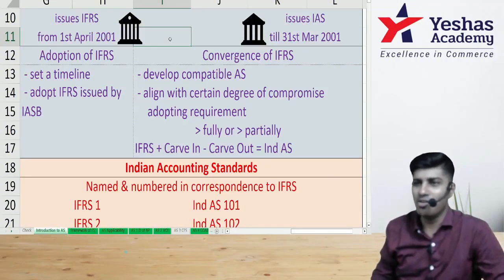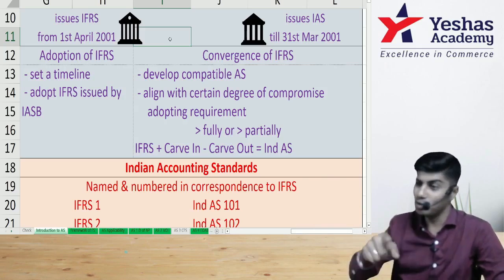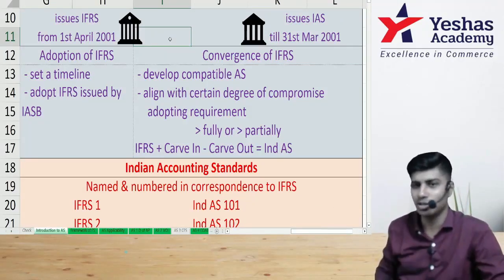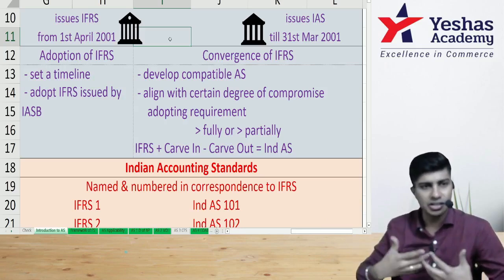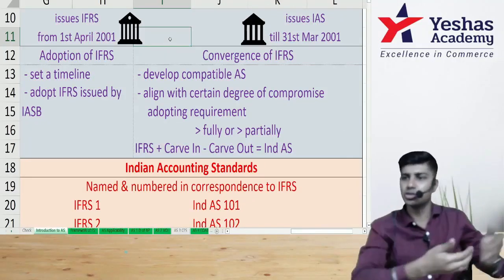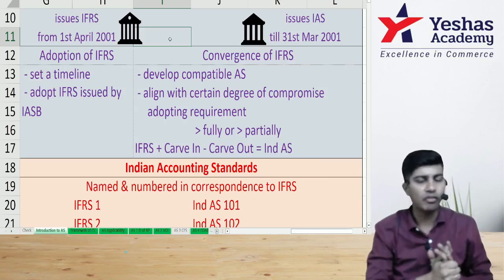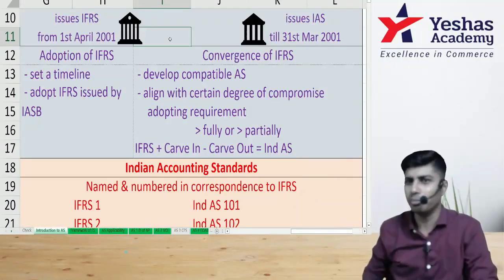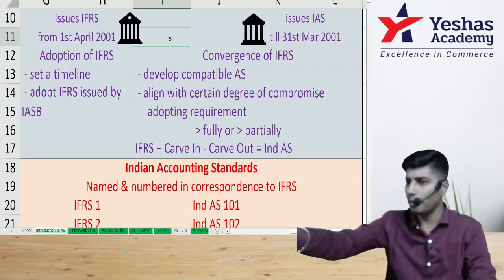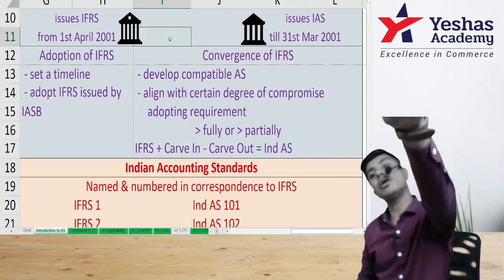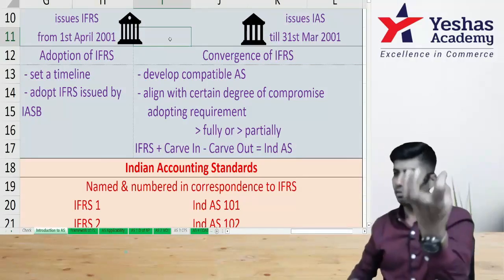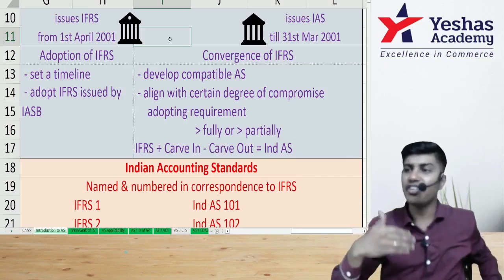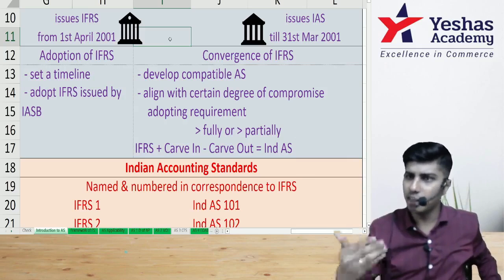Then they told, I want 5 of you to follow. Why? You people have a lot of turnover, a lot of net worth, you are big businessmen. You can set the path for the small companies. So you become the leaders, rest of us will follow. So then I'll make it mandatory, not for everyone, but for a selected group of companies. One more year, I'll tell you people are following, you continue. You people also follow. Another group of people I'll identify based on some criteria. I'll make it mandatory for them also. So in a phased manner, we're making it applicable in the country.